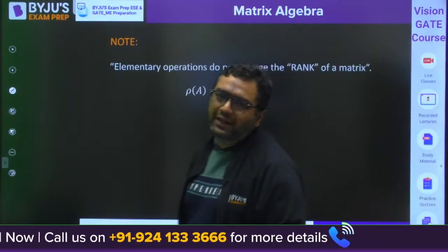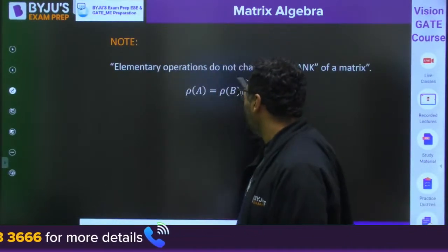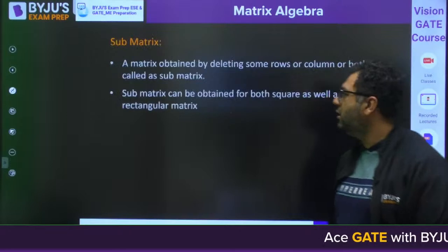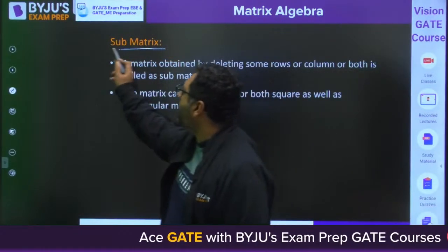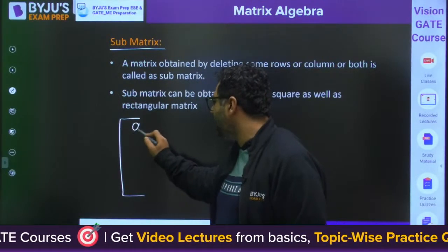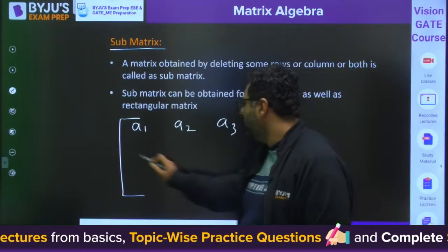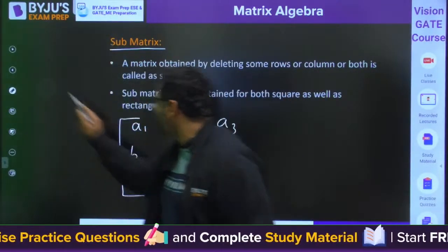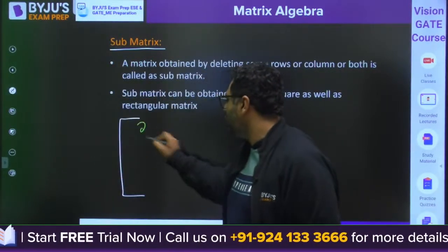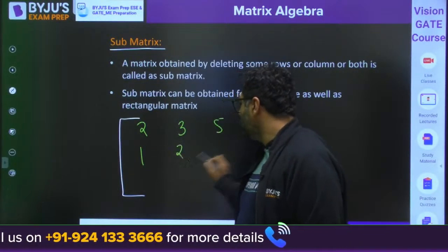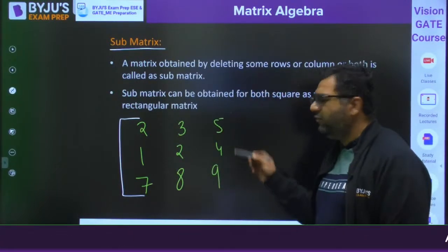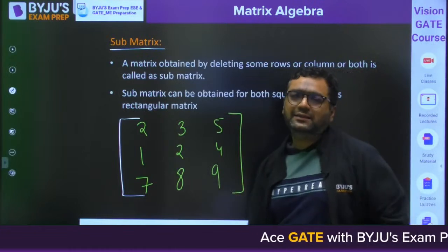Now my dear, as I already said, when you are going for elementary transformation, the rank of the matrix is not going to change. So now we are slowly reaching the definition of rank, my dear. Then my dear, we have also discussed once about the submatrix. Like if I am giving you a matrix, let me take the values in the form of numbers, because that helps us understand more. Let us say 2, 3, 5, 1, 2, 4, 7, 8, 9. Okay, this is a square matrix. We can have a square or rectangular matrix. Let us say this is a square matrix.